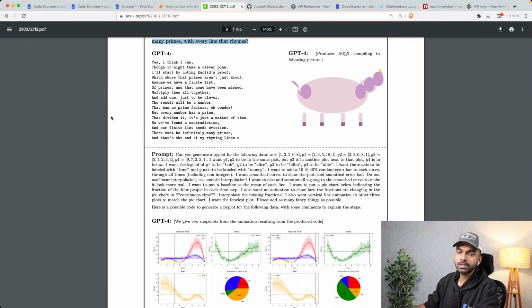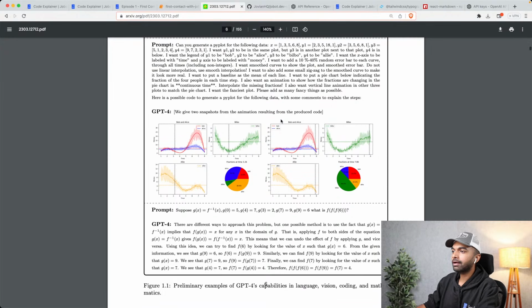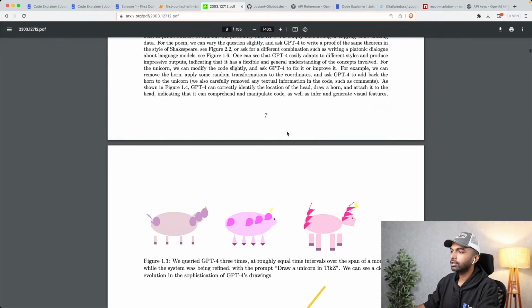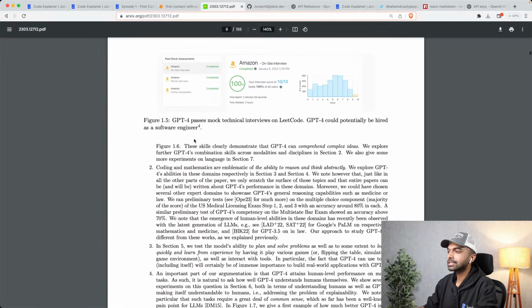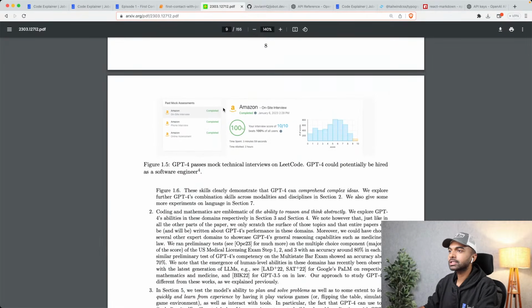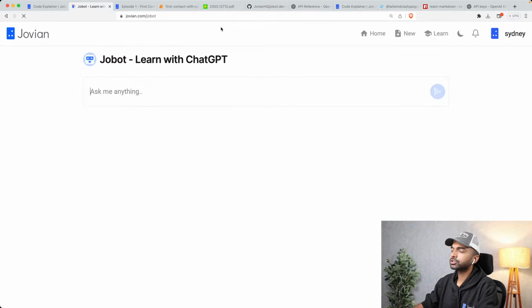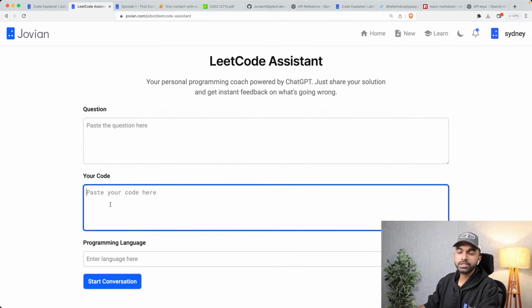There's also a video associated with this paper that you should check out. It can write Plotly graphs, so you can write the code to produce these kinds of plots. It can create a unicorn, so it can create SVG code for a unicorn. That is again crazy. It can clear LeetCode interview questions, and that is how our LeetCode bot works on jovian.com/jobot. Yeah, LeetCode assistant. And here you can paste in a question, paste in your code, and it can actually tell you whether your code is right or not, or it can simply explain some code for you. So you have all these things.